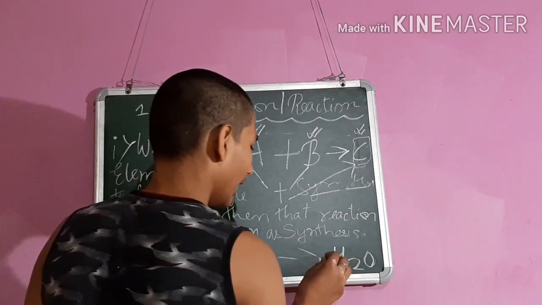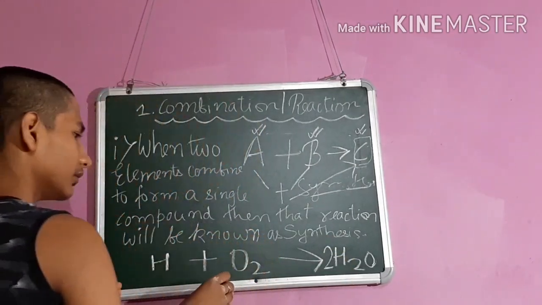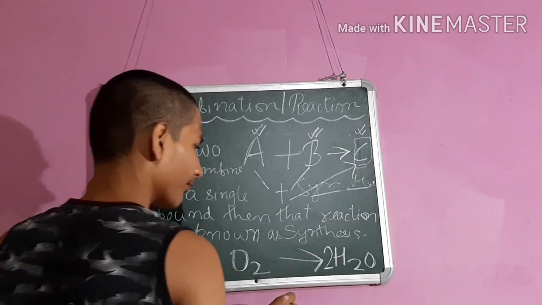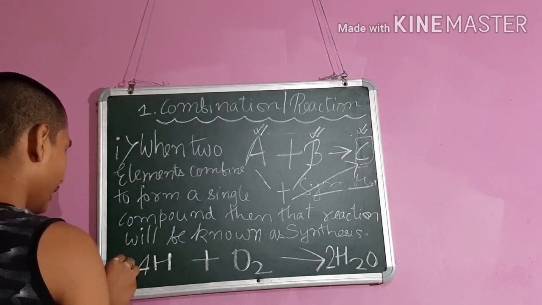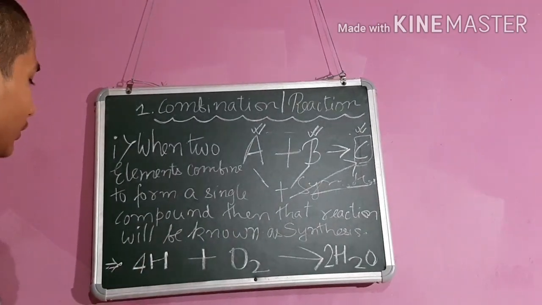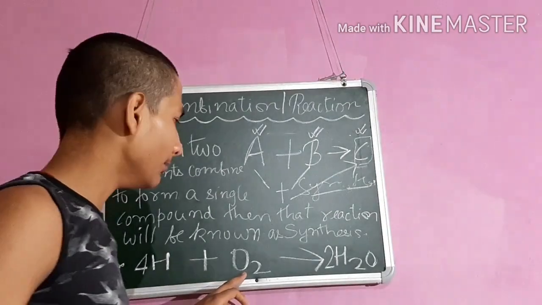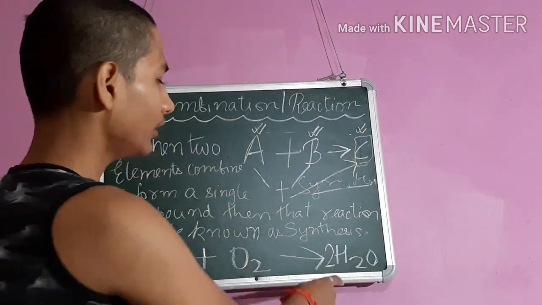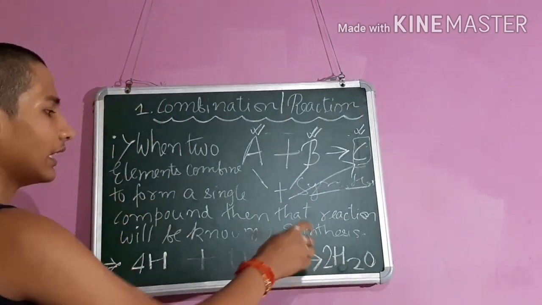Guys, this is not a balanced chemical equation, so we will balance this, and now this reaction is balanced. So here is an element and here is an element, and the reaction of these two is a compound, and this reaction is known as synthesis.